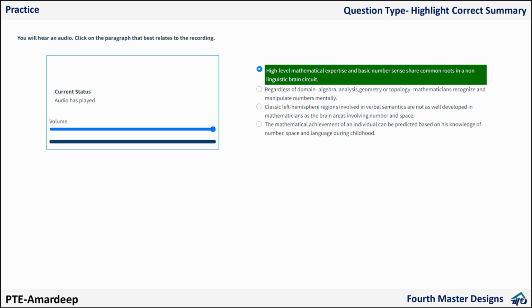Assume you are getting at least 3 right from dictation. 3 plus 3 is 6. You are getting 2 from select missing word. 5 plus 2, 6 plus 2, 8. So if there are only 10-11 minutes and you have 8 questions, then do not waste time here. If you waste 1 minute here, you are left with 9 minutes and 8 questions. So that would be very risky from a 79 score point of view.